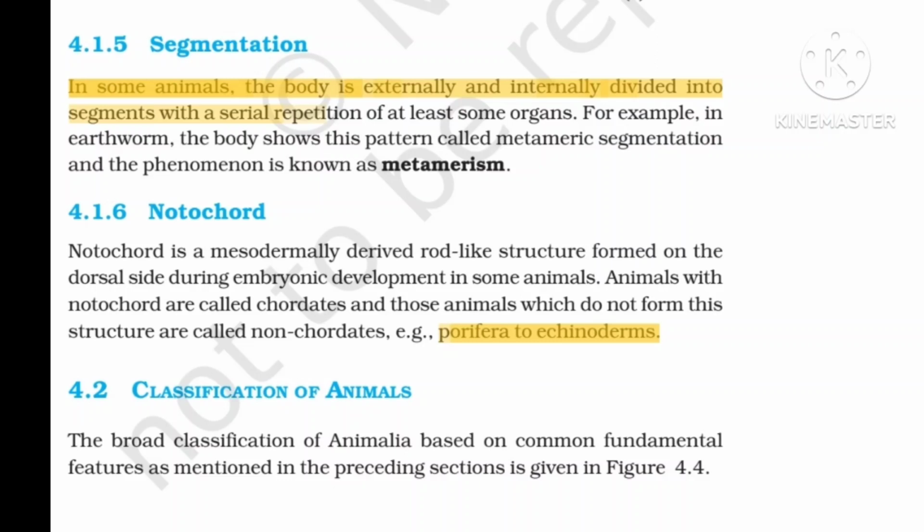Then let's talk about the notochord. This is a mesodermally derived rod-like structure formed on the dorsal side during embryonic development, and those who don't have a notochord are called non-chordates. This can be seen from Porifera to Echinodermata.